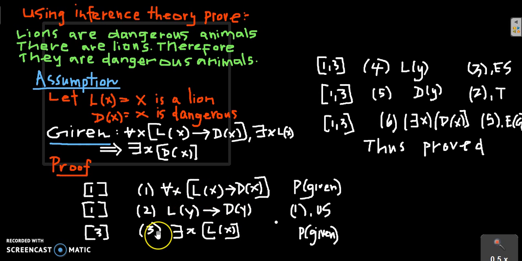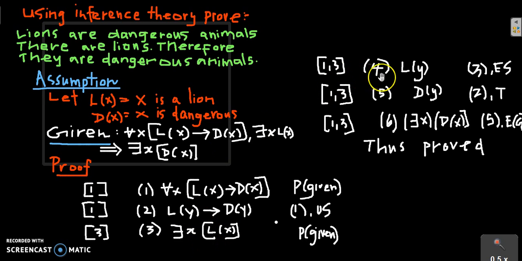Now, the next, third step is that I am bringing this second predicate quantifier statement into this derivation here. In which step have I brought this premise? I am bringing it in the third step. So I have written the third step. I am bringing this particular premise here: there exists some x, there exists some x which are lions.